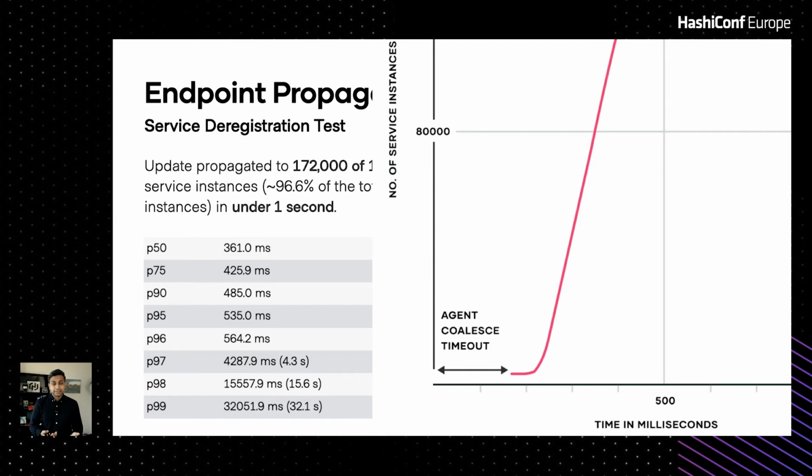One interesting thing to note in the graphs is this agent coalesce timeout. In Consul, we have a 200 millisecond timeout built in. We wait for changes up to 200 milliseconds, then coalesce and batch all of these changes and send one change to Envoy to reload its configuration. This avoids Envoy getting triggered updates all the time, especially when there are proxy boot ups, and gives you efficiency in terms of the proxy. This timeout's already built in, and of course, if we were to remove it, you might see better results here.